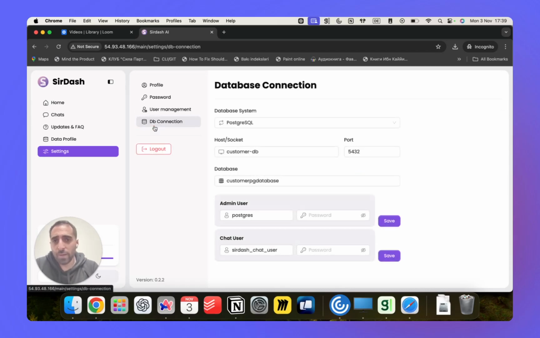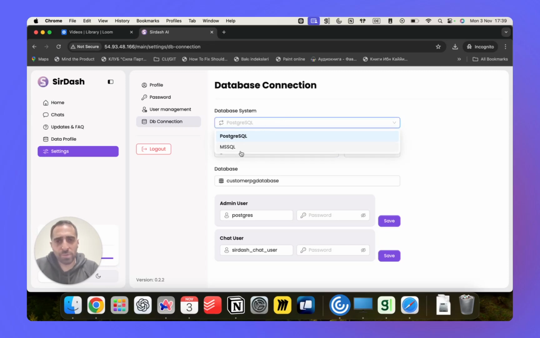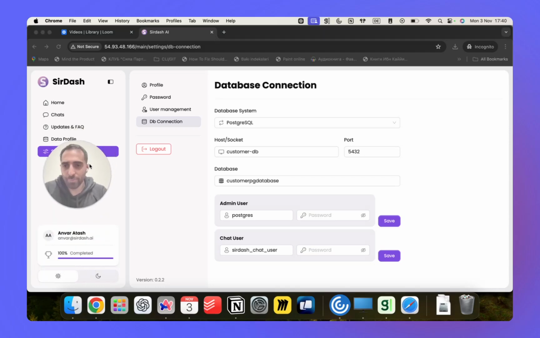So I'm inviting any user here and seeing, as an admin, how many users we have in total. And now the second, most important part of that application: how we are connecting to your database or data warehouse. We have several possibilities: PostgreSQL, MS SQL, Oracle DB, MySQL, Snowflake, BigQuery, etc. We are connecting to your database with your database name, port, etc., enabling your database to speak to you through SirDash.